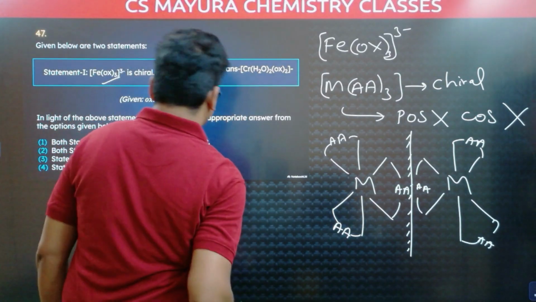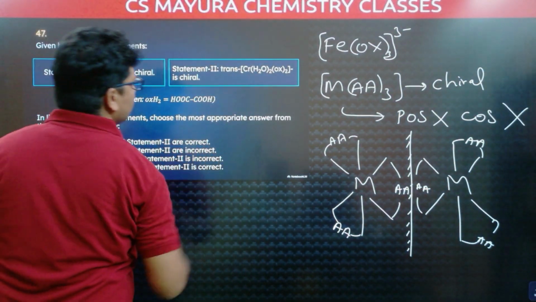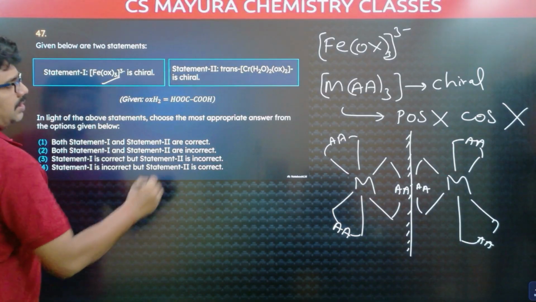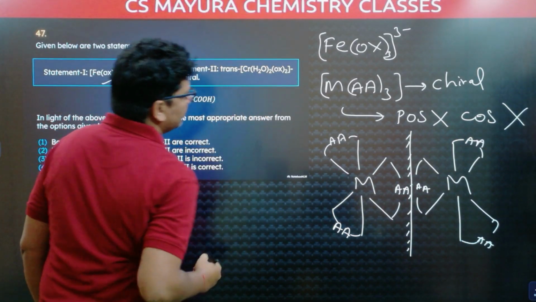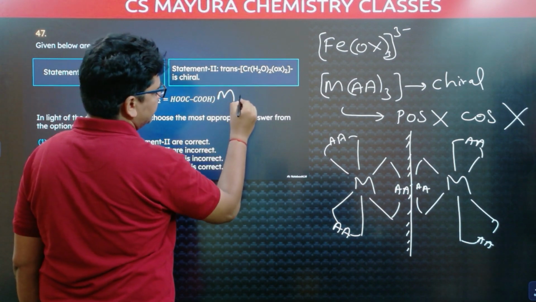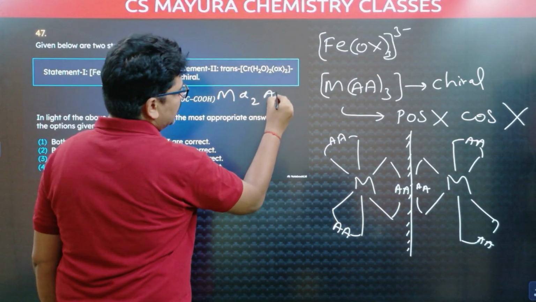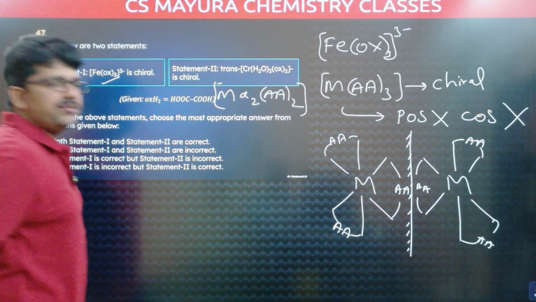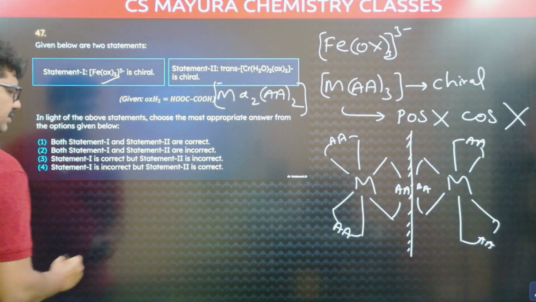Now, coming to trans-[Cr(H2O)2(ox)2]. This is an MA2(AA)2 complex. Take this complex.